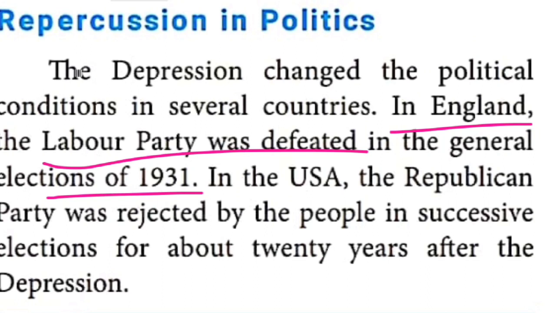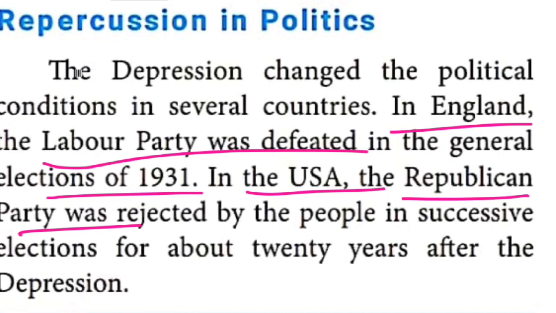Likewise, in the United States of America, which party was rejected by the people? Republican Party. Republican Party belonged to whom? Herbert Hoover. I said 1929, when the economic depression occurred in the United States, who was the president at that time? Herbert Hoover was the president.